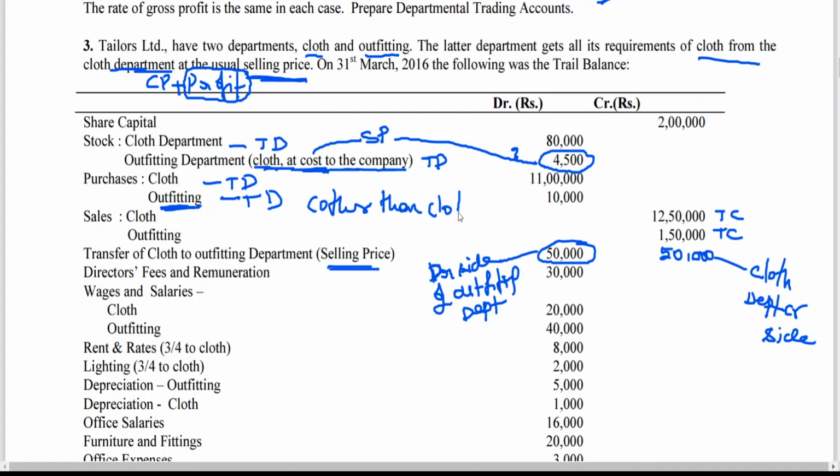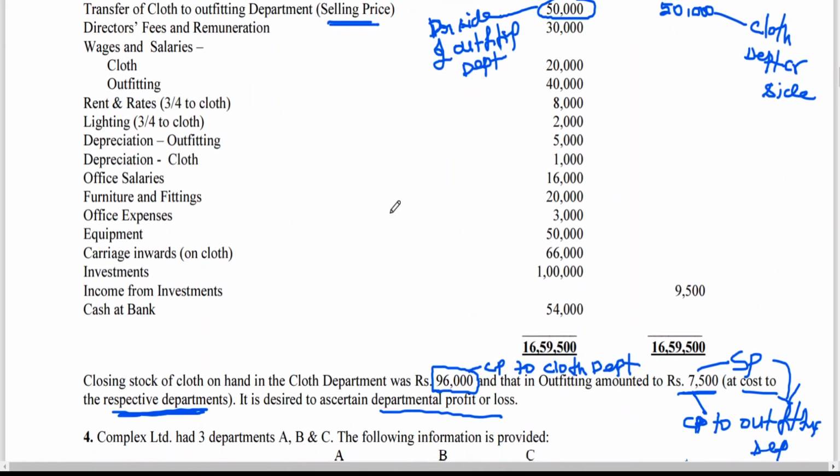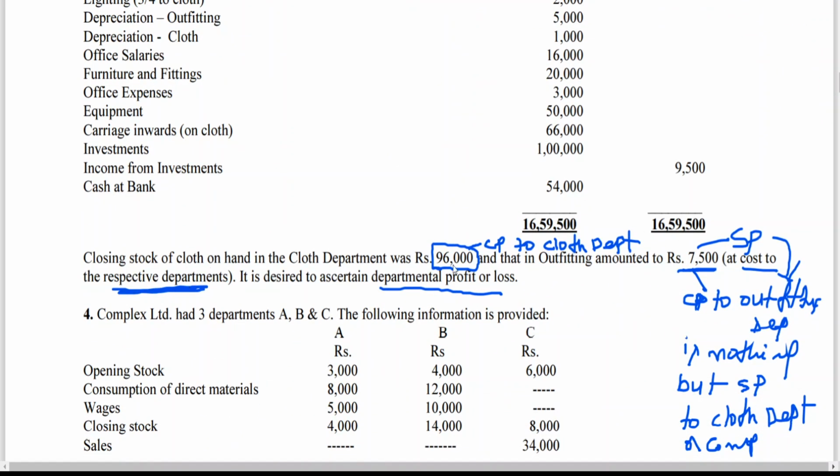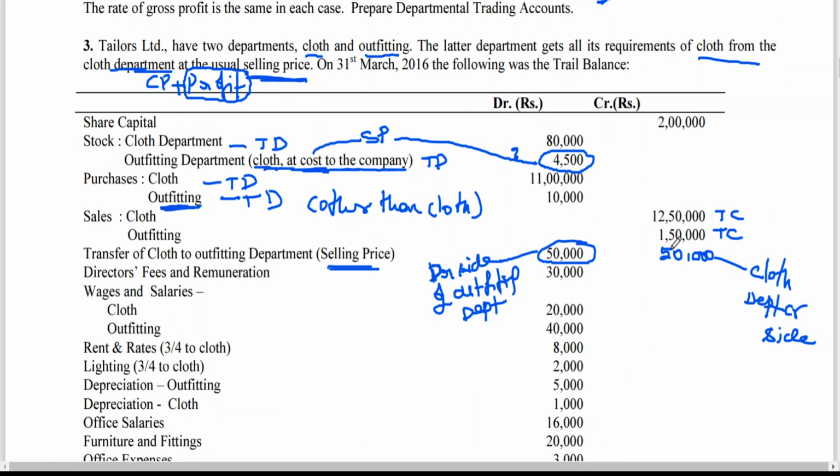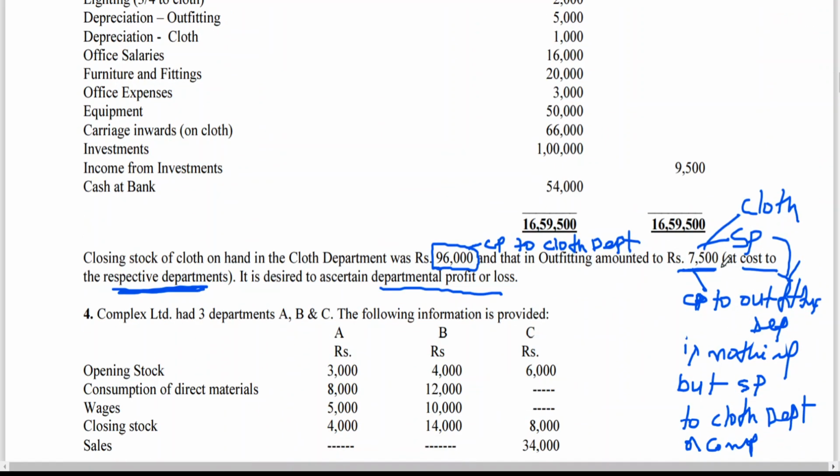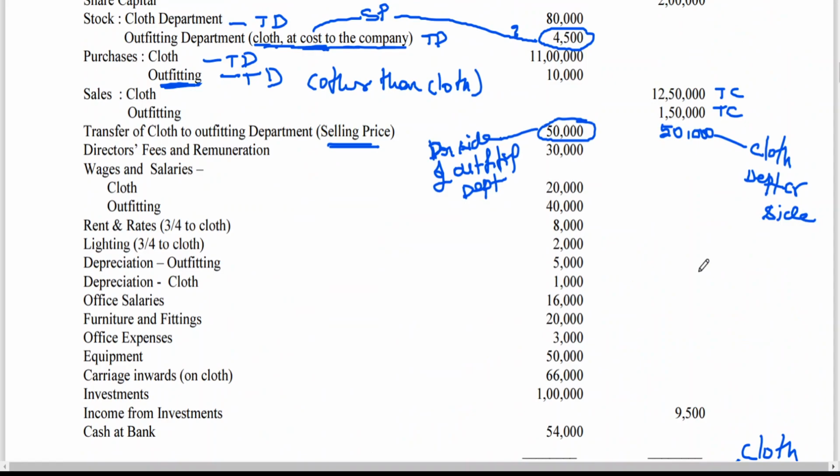Then opening stock and closing stock, even there, it is not mentioned here, cost with respect to departments. This 7,500 is of which one? Cloth. 7,500 cloth. So the unsold part is cloth. If nothing is mentioned, cloth is unsold. Here in the beginning he has given cloth at cost to company. Here we should imply that when cloth is opening stock, closing stock is also cloth. That means the stitching material has been entirely used, and there is no question of any closing stock of that particular item. Clear to all of you?